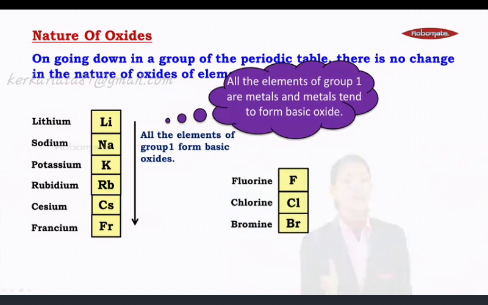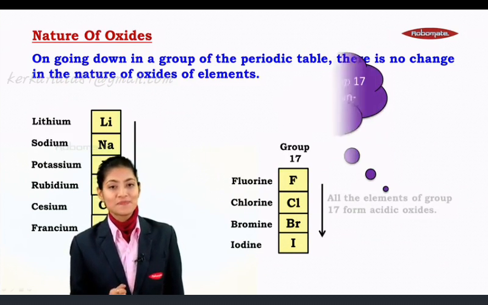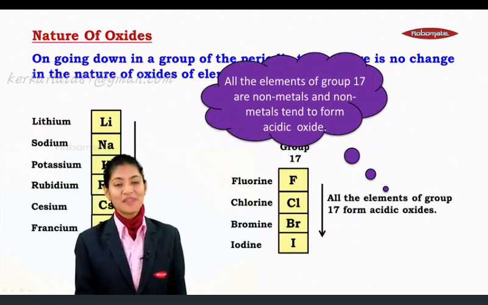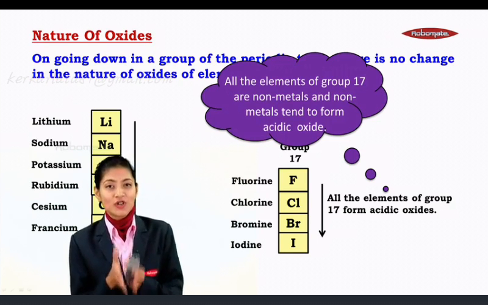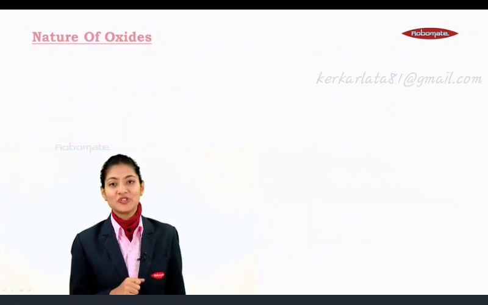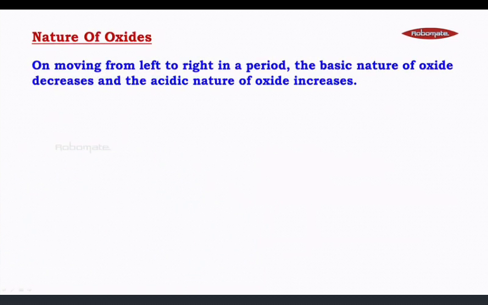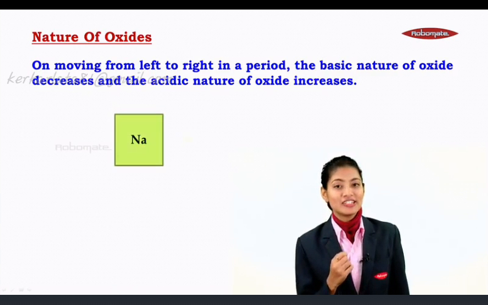Likewise, if it's a non-metallic group like fluorine, chlorine, bromine, iodine, the group 7A elements or the group 17 elements, all the elements of group 17 tend to form acidic oxides. Why? Because all the elements of group 17 are non-metals, and non-metals tend to form acidic oxides. So if this was the nature of oxide in a group, let us try to understand the nature of oxide in a period, that is as we move from left to right. On moving from left to right in a period, the basic nature of oxide decreases, but the acidic nature of the oxide increases.